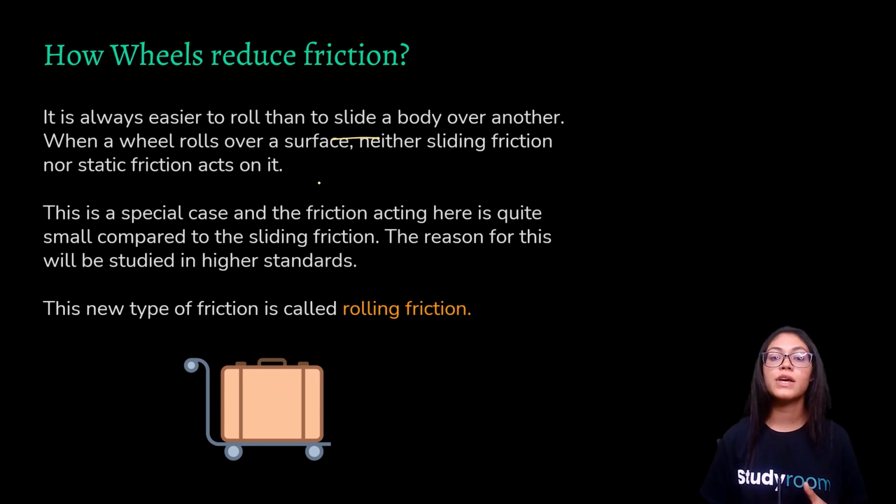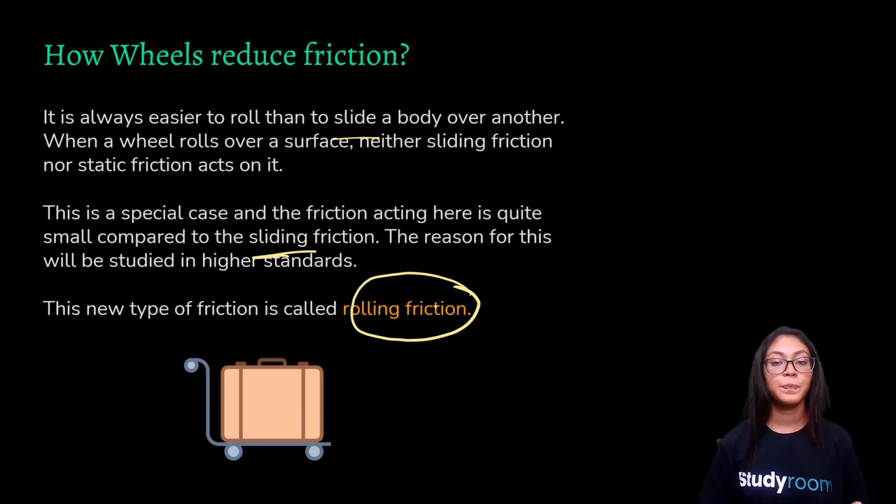So, what happens in the case of wheels is that this is a special case, and the friction acting here is quite small as compared to the sliding friction. You will learn the reason for this in higher standards. But for now, this type of friction present in wheels is called rolling friction.